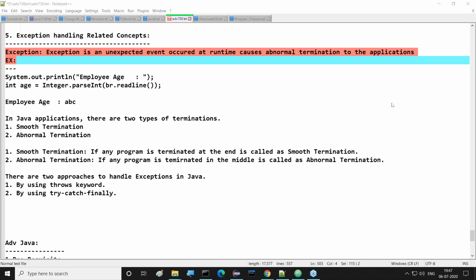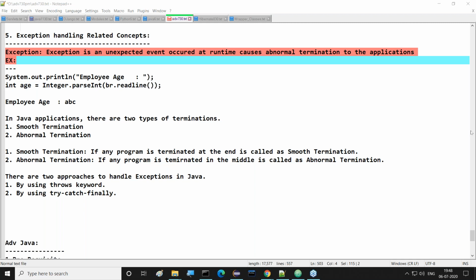Unexpected event occurred at runtime, causes abnormal termination to the applications. This is the meaning of exception. Abnormal terminations of the applications may cause a number of serious problems.